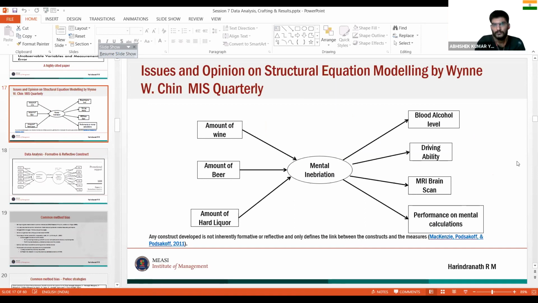See the left side, it is forming the construct. On the right side, where the construct is leading to so many of the indicators, it is what is called a reflective measurement model. And I want to again tell you that most of them, 95% by my subjective estimate, are only reflective measurement models. So what is that? I want to tell you that it all depends upon how you conceptualize when you build a scale. How you theorize is more important.